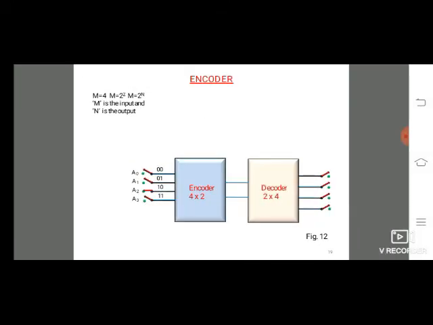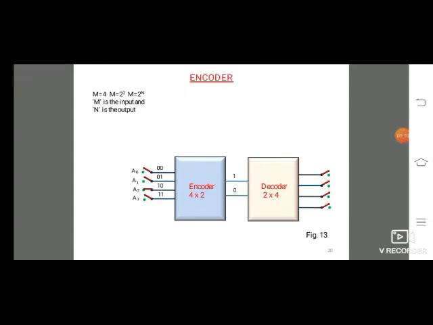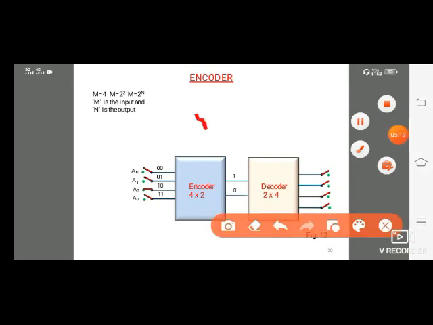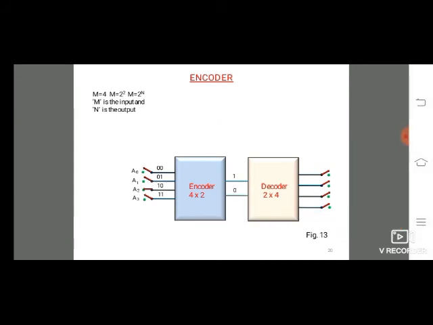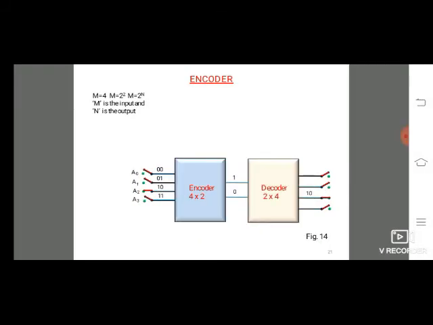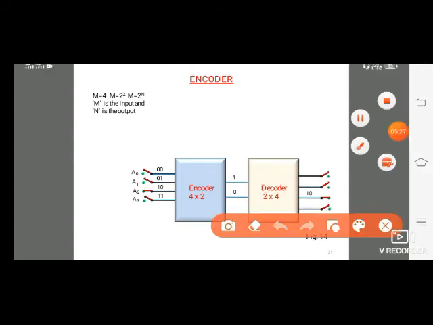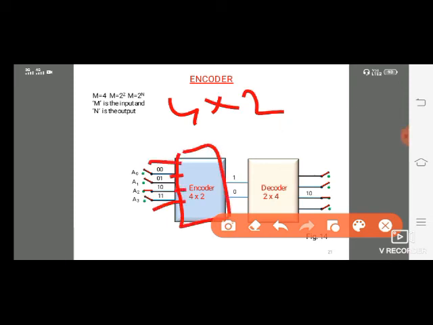Next is the 4 into 2 encoder. That means it has 4 inputs and 2 outputs. Here we are getting 4 inputs 0 1 2 3, and outputs A and B. Based on that, the inputs will be converted.